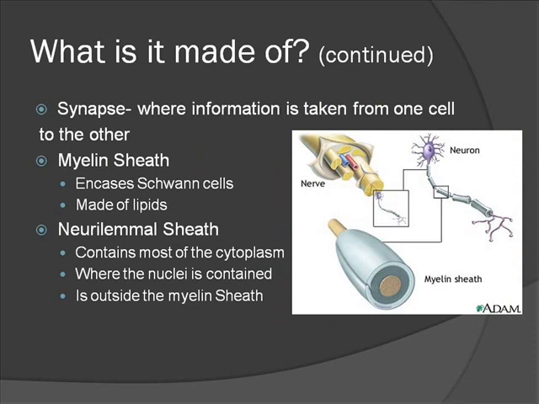A synapse is how information gets from one cell to the other. Usually, an axon ends at a synapse and is transported to the next by a dendrite. Myelin sheath encases Schwann cells. Myelin sheath is made up of lipids. Neurolemmal sheath contains most of the cytoplasm. This is where the nuclei is contained and is outside the myelin sheath.